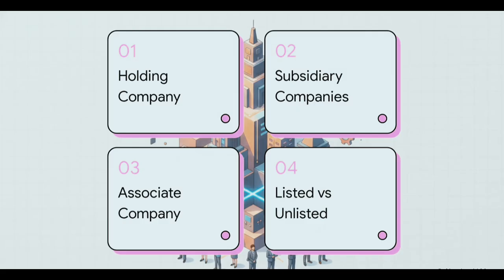Okay, let's dive into our game plan for today. We have a visual syllabus that's going to clear up all these ICAI exam concepts for you. We'll be covering 4 main areas. Number 1, meet the parent, which is the holding company. Number 2, the children, our subsidiary companies. Number 3, the cousin, the associate company. And finally, number 4, access to capital, where we'll break down listed versus unlisted companies.